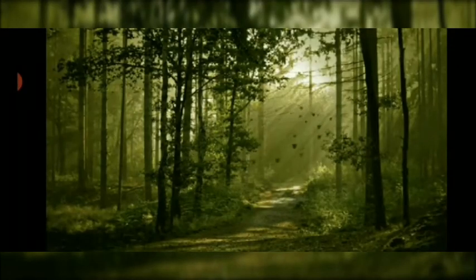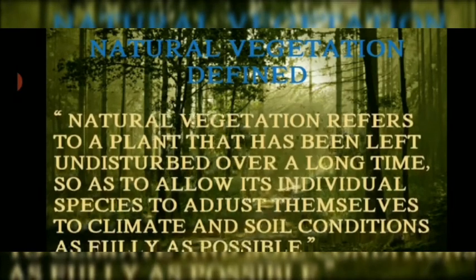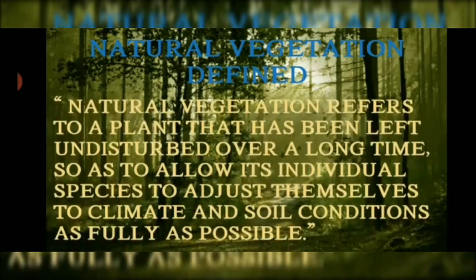First of all, let us discuss what is the definition of natural vegetation. The definition can be something like this: natural vegetation refers to a plant community that has been left undisturbed over a long period of time so as to allow its individual species to adjust themselves to climate and soil conditions as fully as possible.